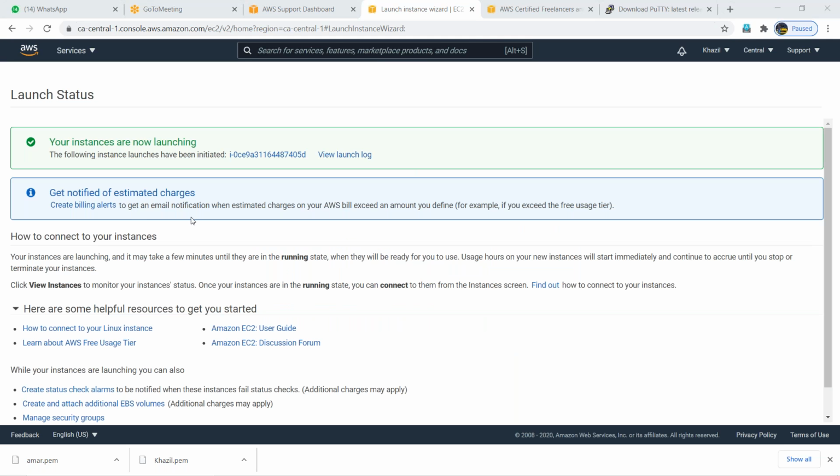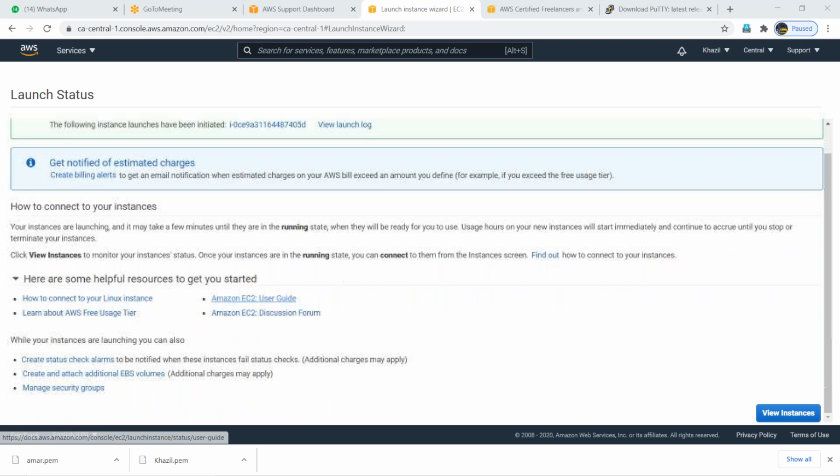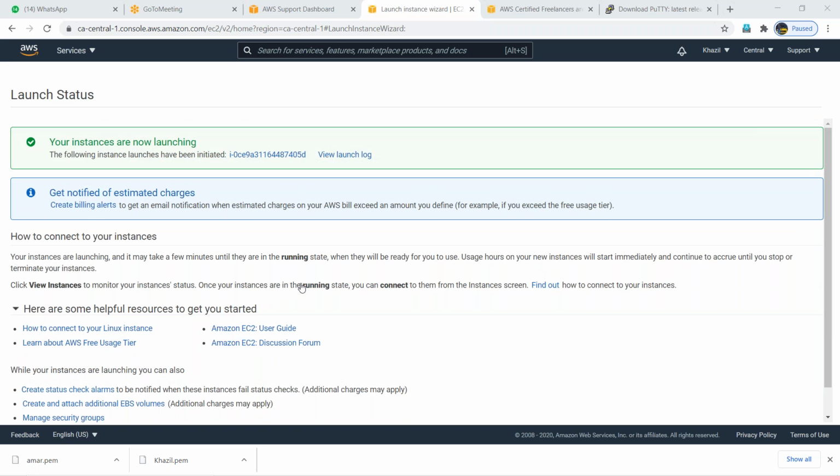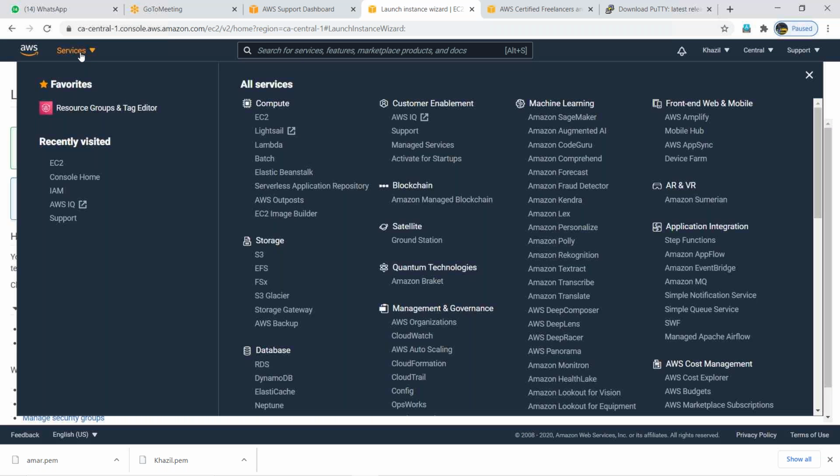Yeah, so this time I no need to generate that key, guys. Private key already it is there. One time generation for any PEM key. Later I can use the same example. Go to services. So now 3 servers you launched, guys. Like this, maybe you can launch 10, 20, 30, 50, 100.